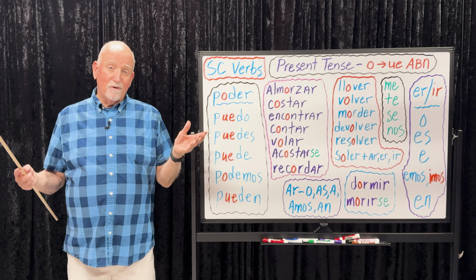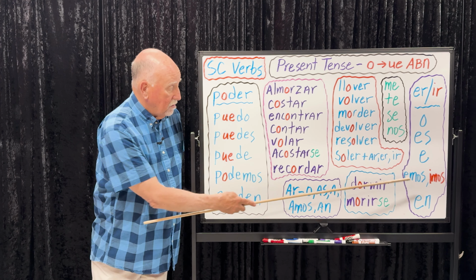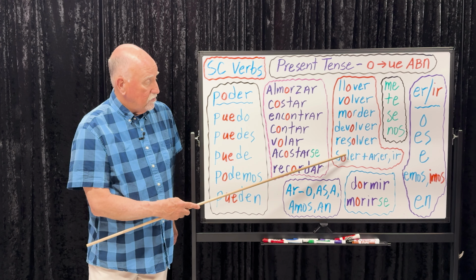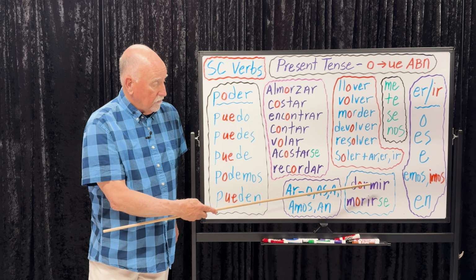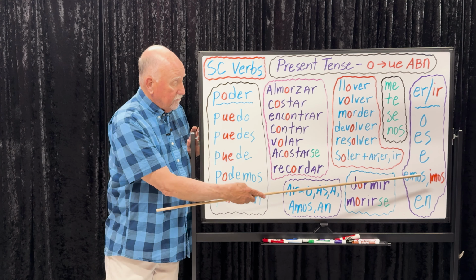Volver, we return, would be volvemos. We bite, mordemos. We return, devolvemos. We solve, resolvemos. We tend to, solemos. Now, for IR verbs, remember the ending for we is imos, I-M-O-S. We sleep, dormimos. And we're not going to say we die, morimos. All right, let's get back now to our examples.